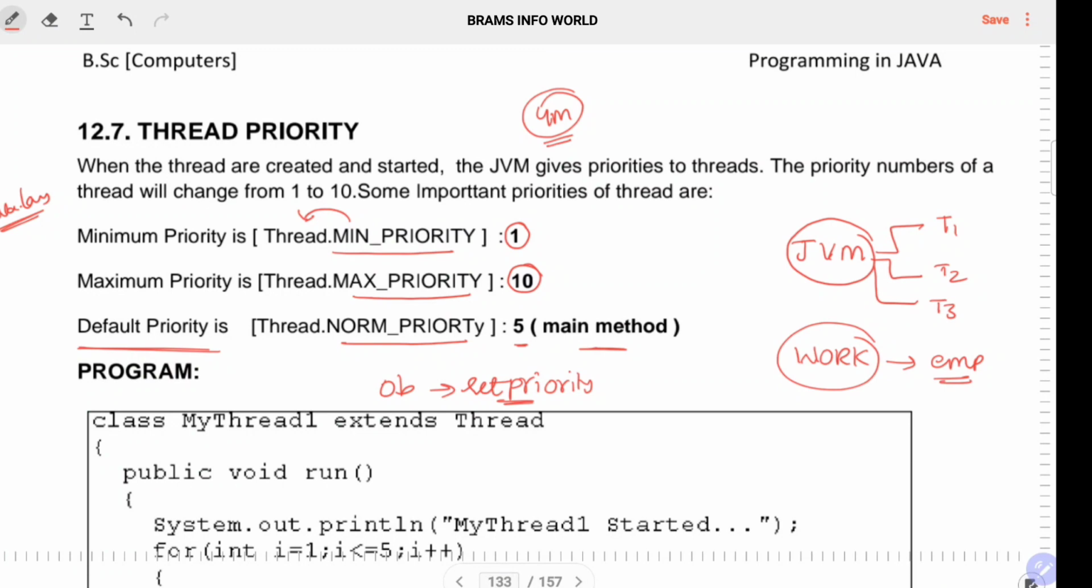I will do separate videos related to general life topics related to threads, but as per the examination this information is sufficient, right? So this is the concept of thread priority in Java language.